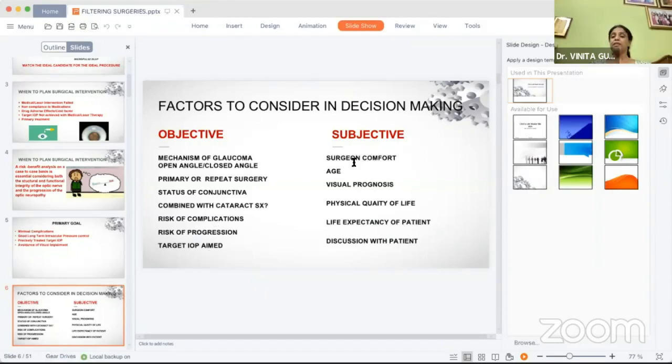While the subjective factors are, what is the surgeon's own comfort level in doing a particular type of surgery? What is the age and the life expectancy of the patient? What is the visual prognosis of the patient? What is his quality of life has to be taken into account. And all these things need to be discussed with the patient.